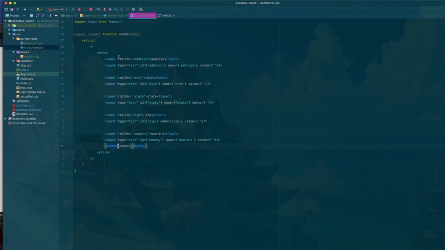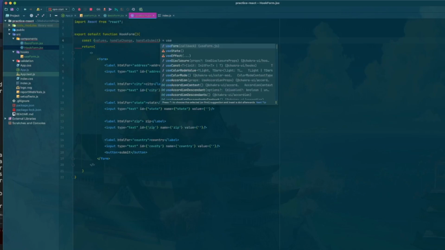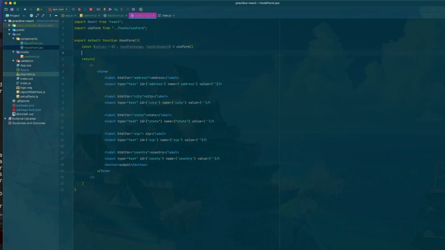So now let's bring this into our form. Okay, so what we're going to do here is we're going to use the handlebars. We're going to do values, handle change, and the handle submit functions. Okay, and we're going to do use form. Okay, now it wants a callback, right? So now we need to create that.